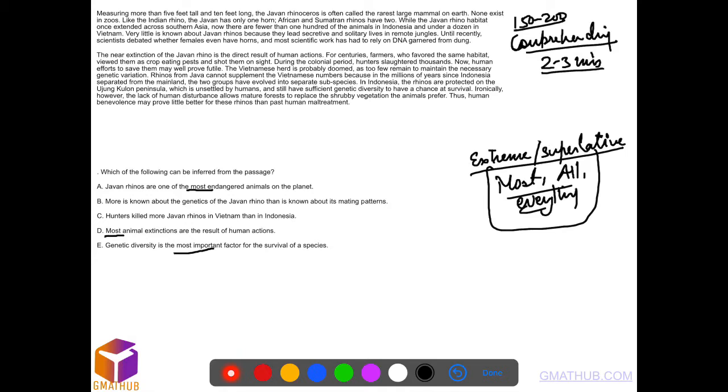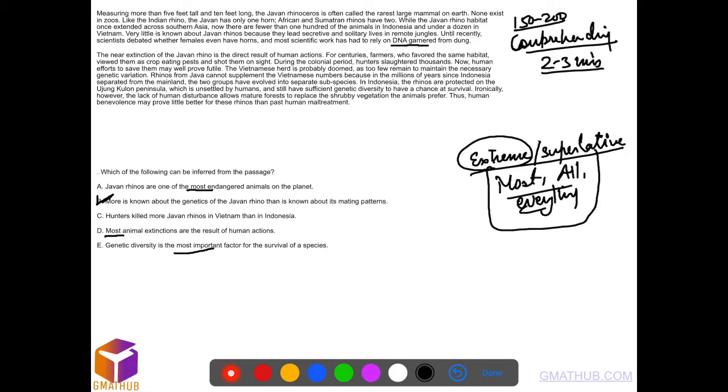Now, between B and C, C says hunters killed more Javan rhinos in Vietnam than in Indonesia. This is also an extreme kind of option. It says hunters killed all the rhinos. It is actually farmers and hunters, the two categories of people, who killed them. It's not just the hunters. So we are left with only option B, more is known about the genetics of the Javan rhino. Only DNA is something that we can rely upon. DNA is what genetics is, and nothing is known about anything else.